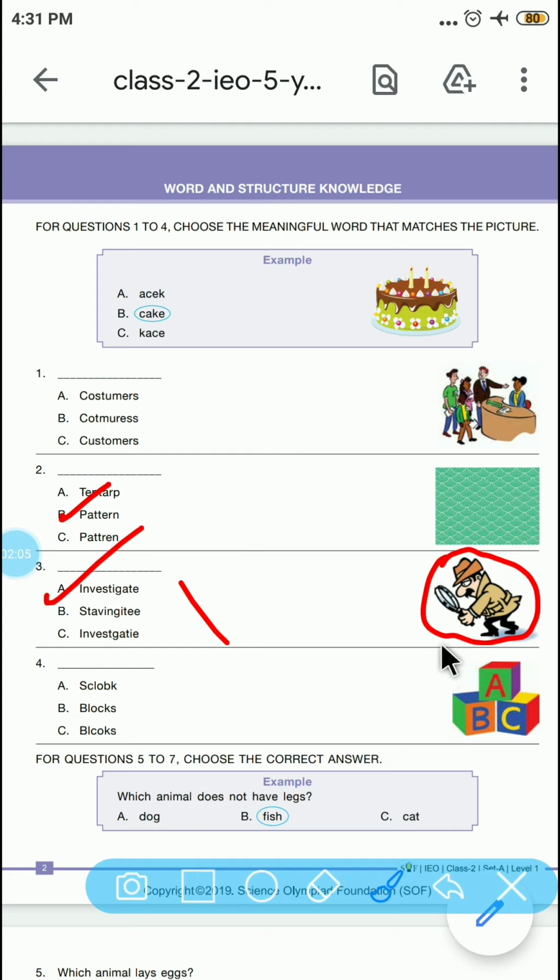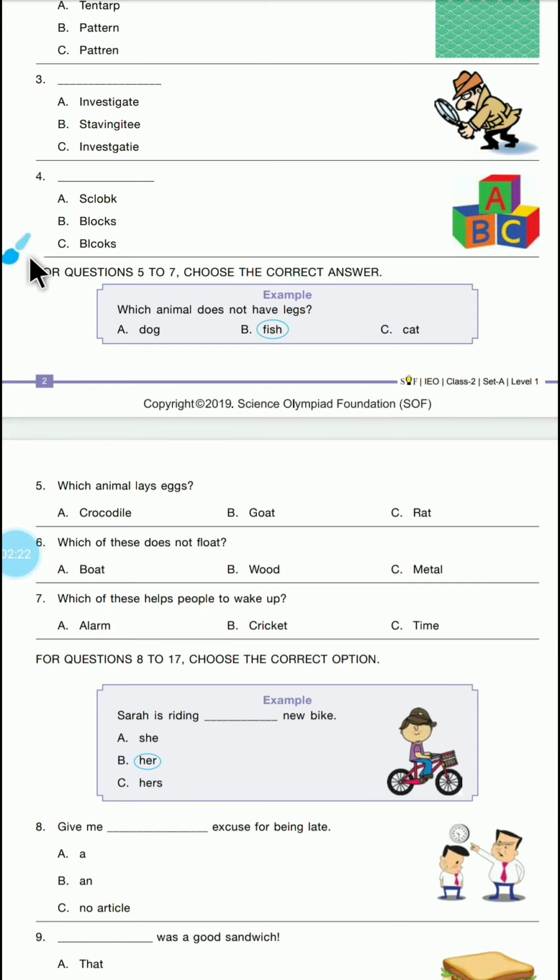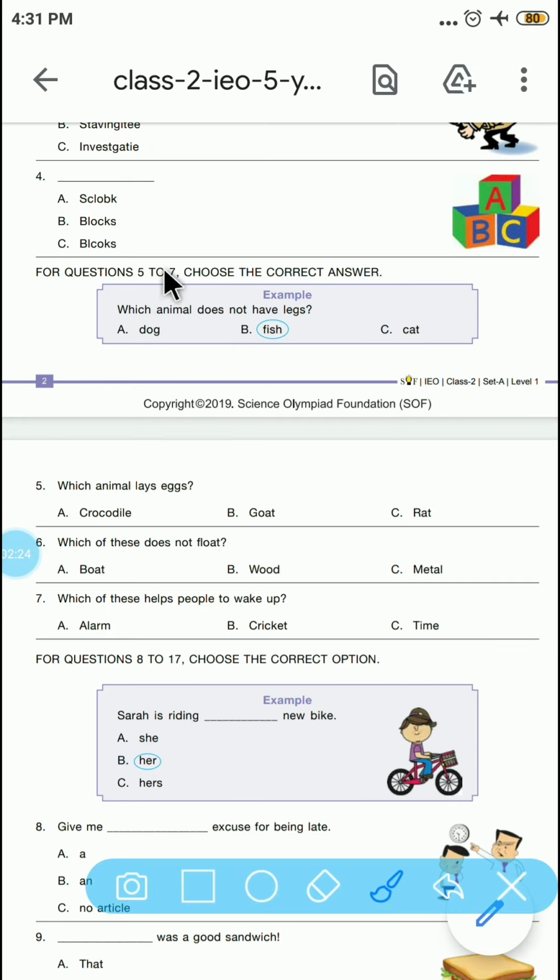What are these blocks called? So they are called blocks. And the correct spelling for blocks is BLOCKS. Let's see the next question. Instruction from 5 to 7.